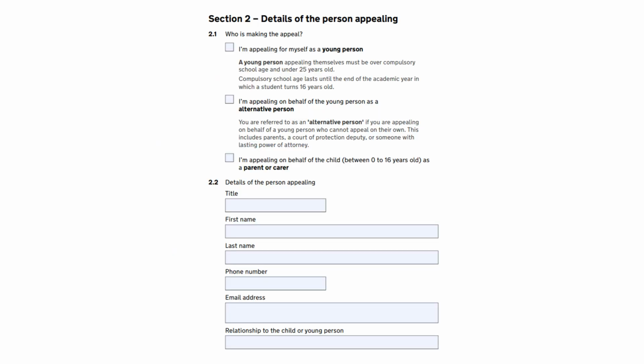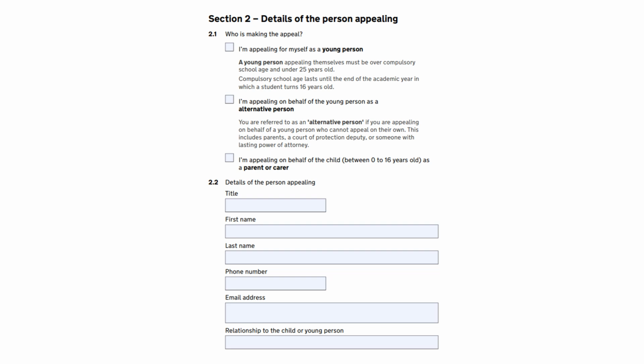Moving on to section 2 of the appeal form, and this section focuses on the contact details of the person who's making the appeal. So, tick the first box if you are a young person aged between 16 and 25 making this appeal on behalf of yourself. Tick the second box if you are making the appeal in the best interests of a young person who does not have mental capacity to bring the appeal themselves. Often this alternative person is the parent. If you're not sure about mental capacity, please give us a ring and contact us to talk to us about this.